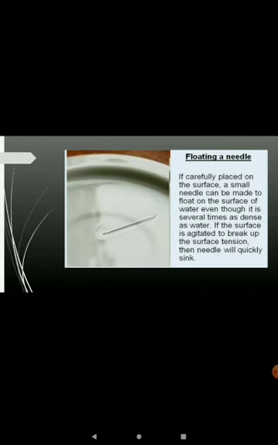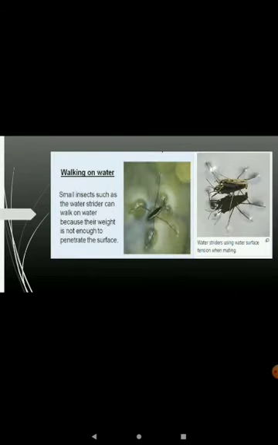Now examples of surface tension. As the free surface of the liquid acts like an elastic membrane, if we put a needle on the free surface slowly, although the density of the needle is greater than the water, it can float on the water due to the property of surface tension. Second example is insects or water spiders can walk on the surface of the water. You might have seen the ant also walk on the surface of the water due to this property, as the free surface of the water acts as an elastic membrane.